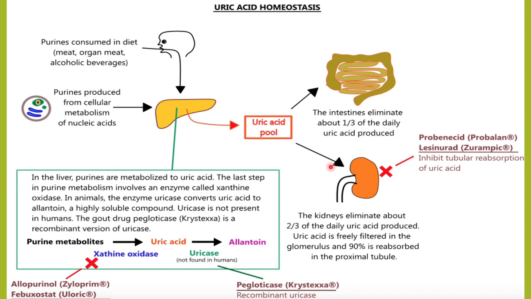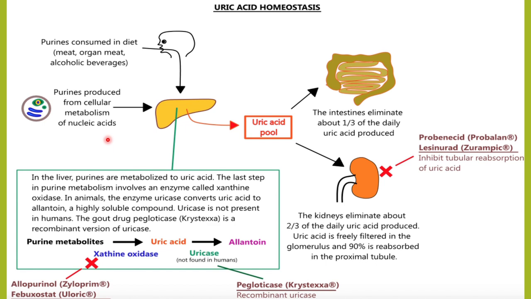So first let us study about uric acid homeostasis. Purine comes mainly from the diet which we consume. Suppose a person is having meat, organ meat, alcoholic beverages or sugary drinks, beer, etc. The purine content will be more in these. And purine is also formed by the cellular metabolism of nucleic acid. What are purine and pyrimidine? These are nitrogenous bases which are present in our DNA and RNA.